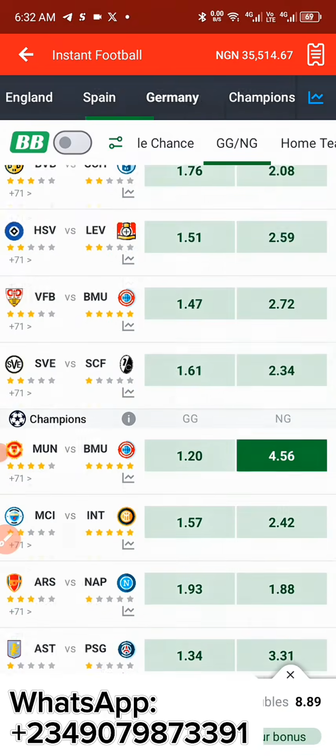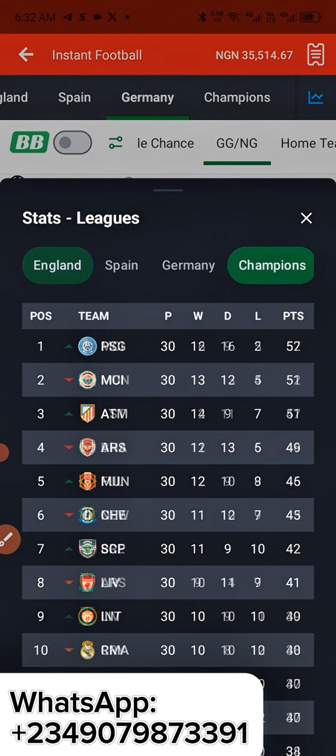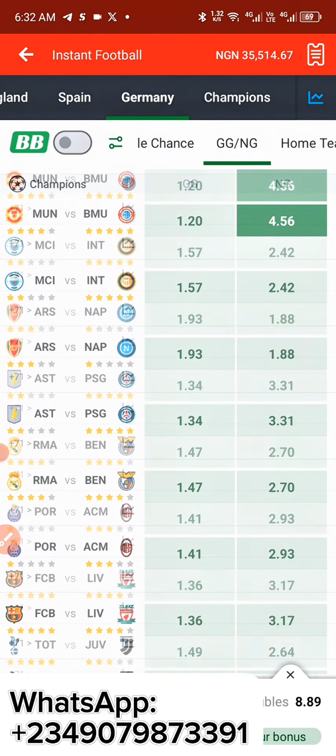Let us head over to our Champions League section. Bayern Munich versus Man U. Let us check Bayern Munich versus Man U in the Champions League. Bayern Munich versus Man U. So this is a very good one. We're actually going to keep this one.